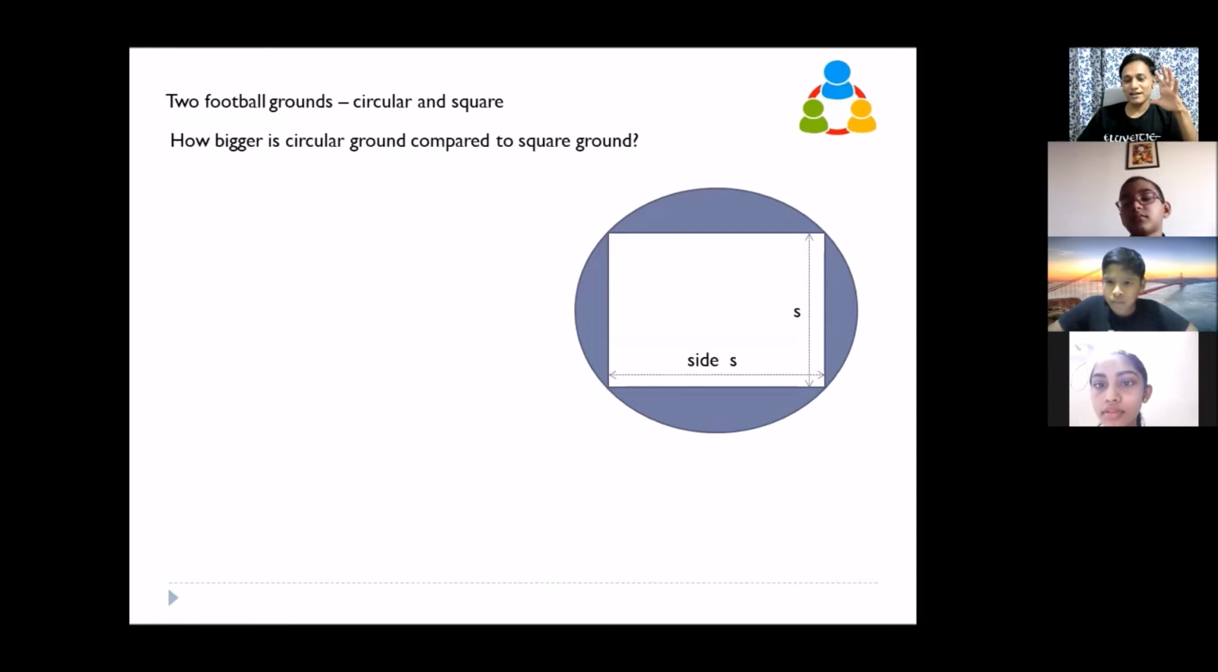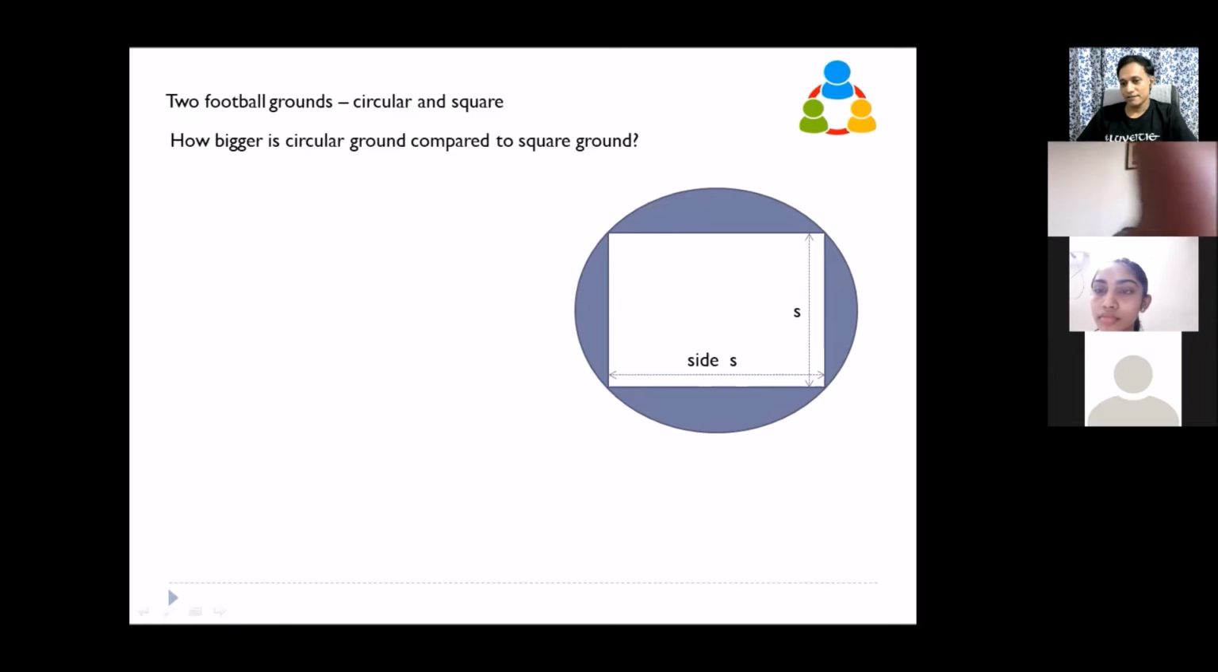First tell me, how can you calculate it? First think about it and tell me what is the method to see which is the bigger ground. Find out the area, obviously, of both. Okay, can you find out the area of the square ground from this information, if the side is s? Can you find the area of the circle from this information?